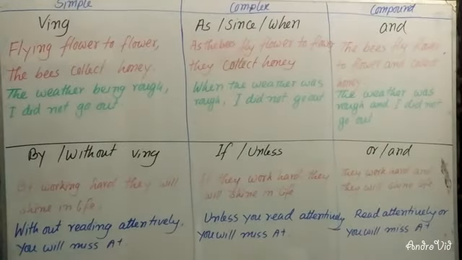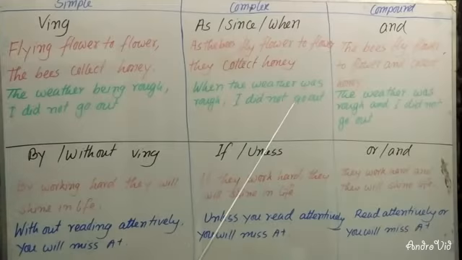Dear students, take the second sentence: when the weather was rough, I did not go out. Instead of this subordinate clause, you will have to make a phrase: the weather being rough. Both of the subjects are not the same, they are different, so you will have to write both subjects in the simple sentence.